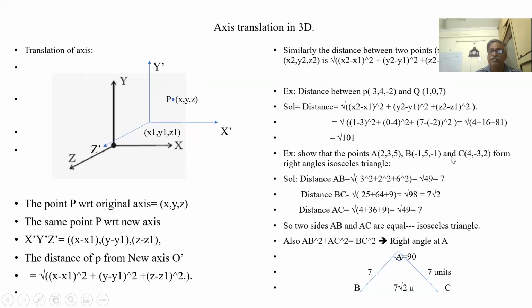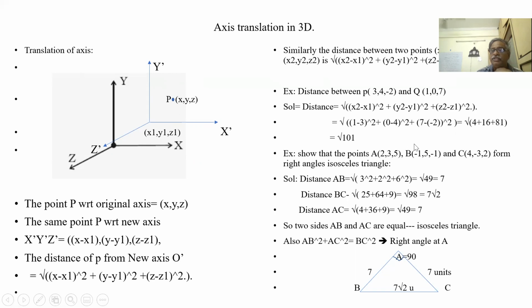Show that these 3 points form an isosceles triangle. A right angle isosceles triangle. So we have to find out the distances. What is the right angle? It means AC square is equal to AB square plus BC square. What is an isosceles? Two sides are equal. AB and BC are equal.